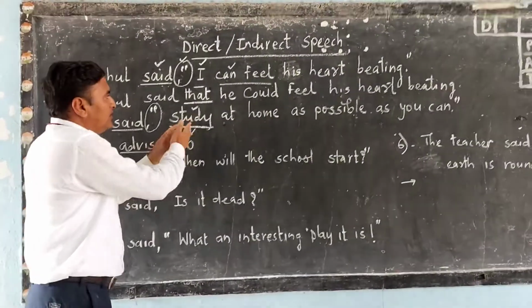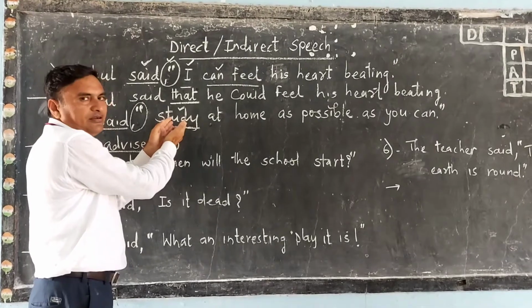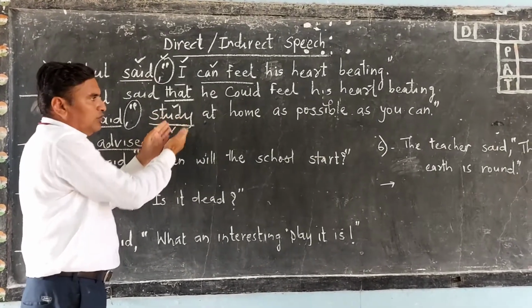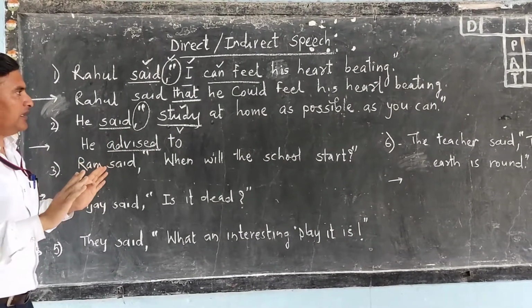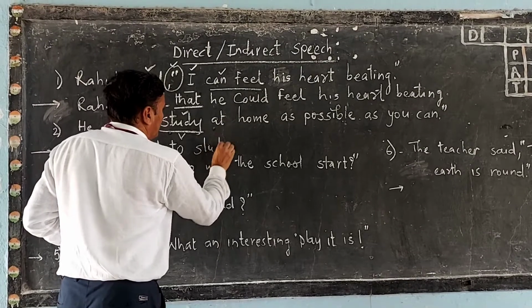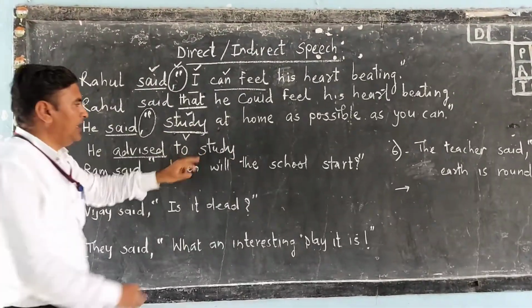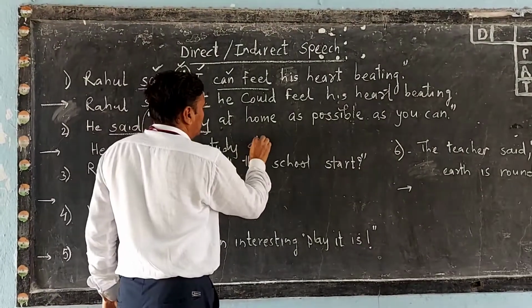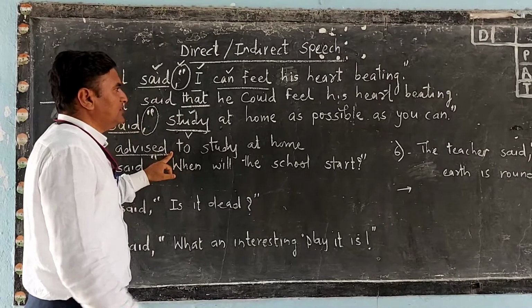Now, this is the structure of an imperative sentence as it starts with a verb. We have to change it into a simple statement. So, right here, he advised her to study at home. He advised her.